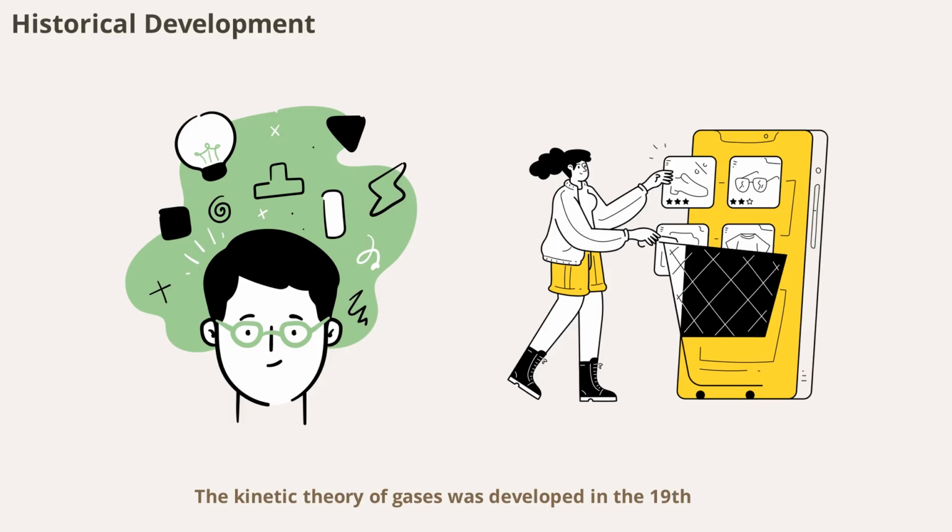Kinetic theory of gases was developed in the 19th century by scientists like James Clerk Maxwell and Ludwig Boltzmann. Their work laid the foundation for statistical mechanics and revolutionized our understanding of matter at the atomic level. Today, their insights continue to shape modern physics and chemistry.